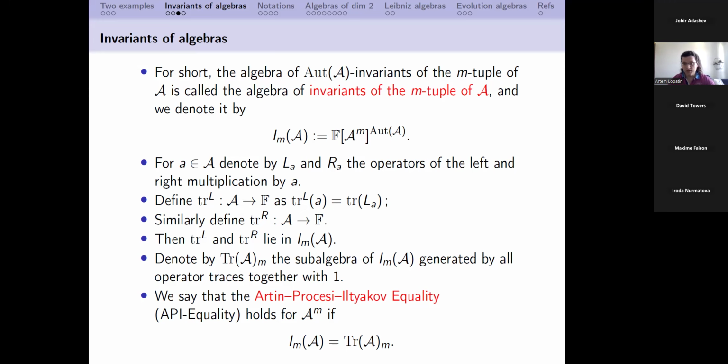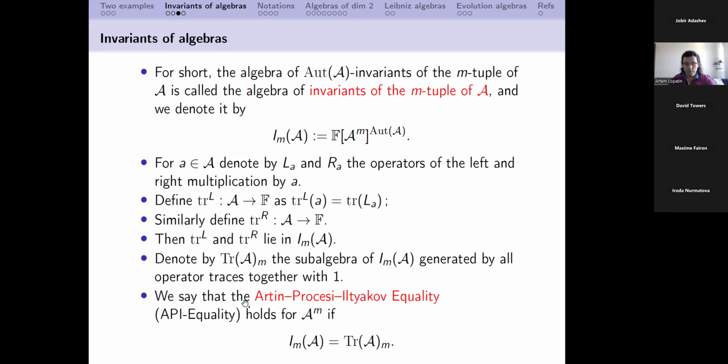Actually, what I said is not enough. We can generate even more operator traces. All these operator traces are invariants, and we can define a subalgebra of the algebra of invariants, which is generated by operator traces like this. So it's the subalgebra generated by all operator traces. Every time, to say operator trace is quite long, so probably I will just call them traces. So we can say that this algebra is generated by all traces.